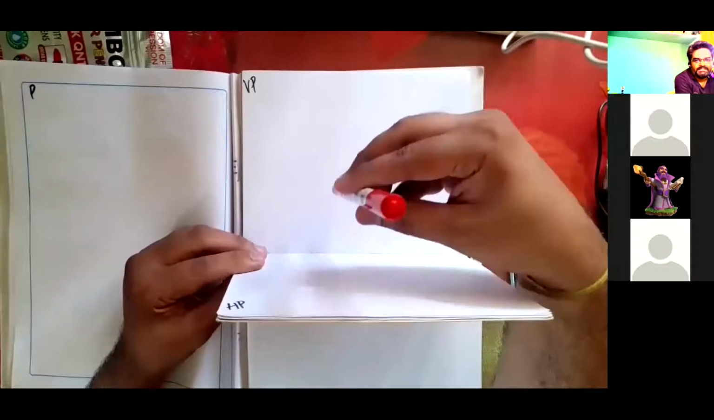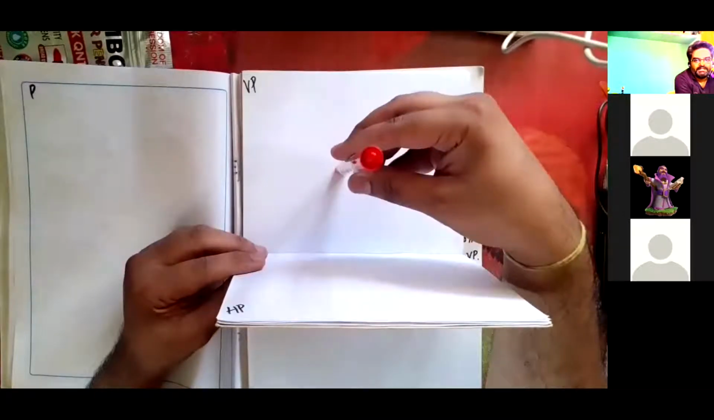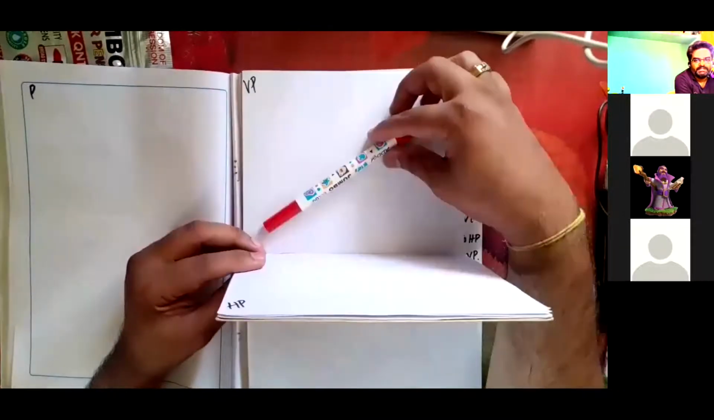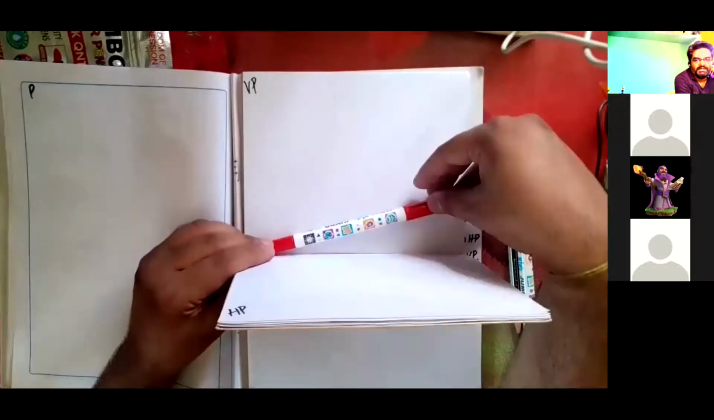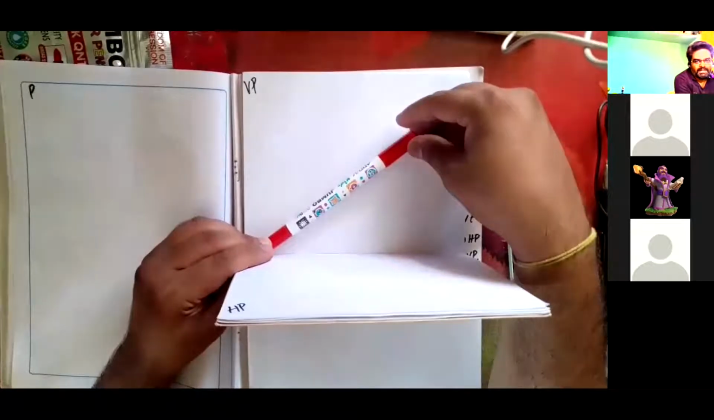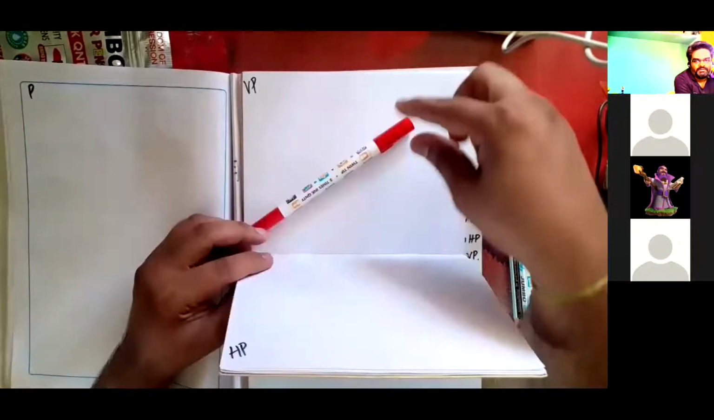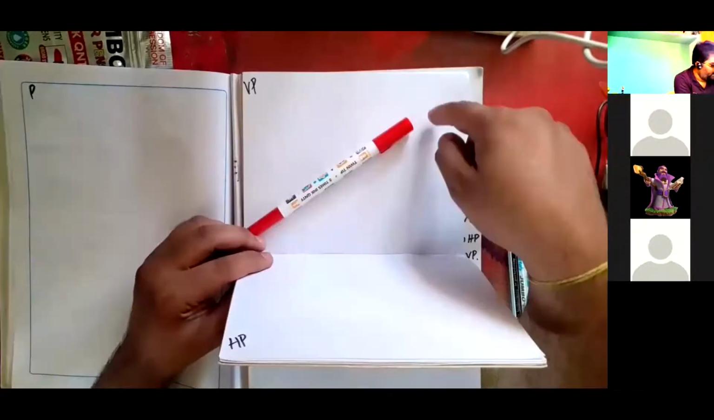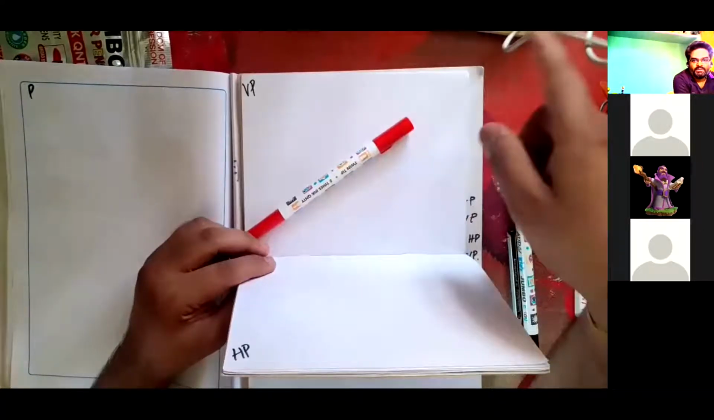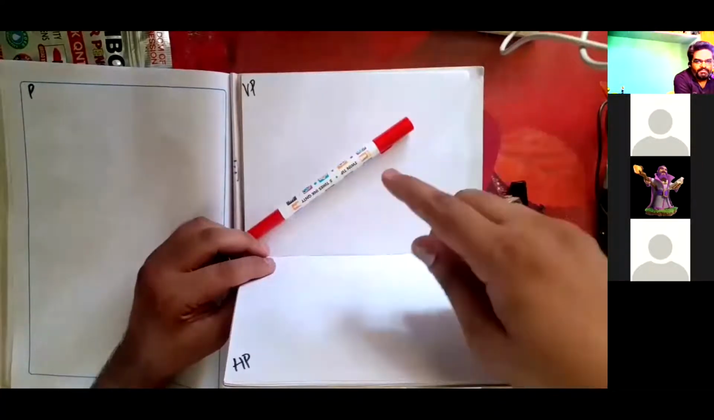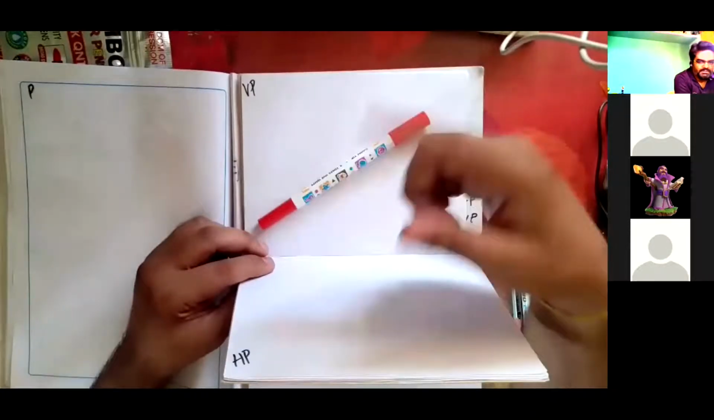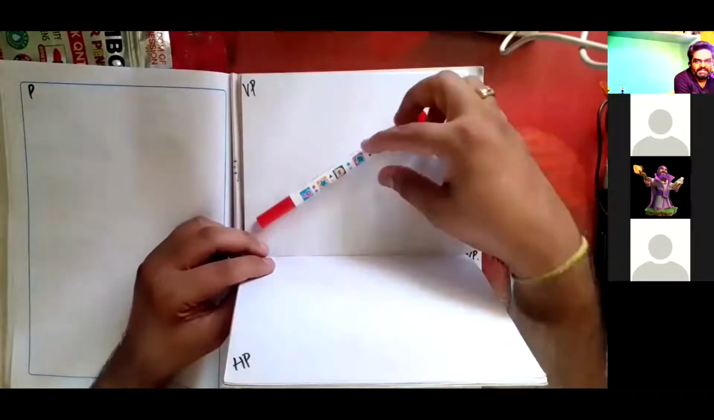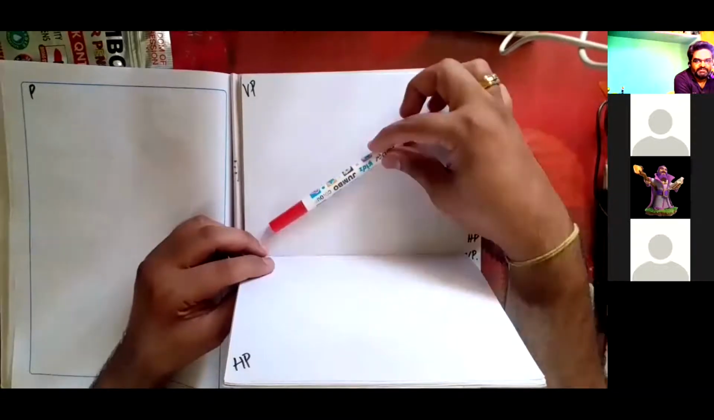Next, it is parallel to VP and inclined to HP. See, inclined to HP, 10 degree, 20 degree, 30 degree, 45 degree, whatever it is. But still this pen is parallel to the vertical plane. You can imagine a stick kept on a wall. It is lying on the wall, or parallel to the wall, but it is inclined at 30, 40, 45 degree to HP.